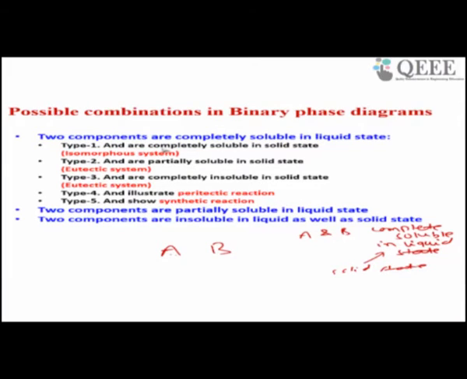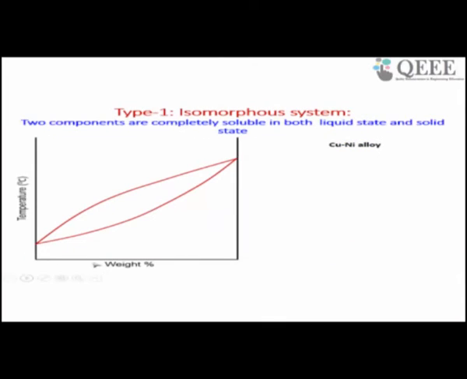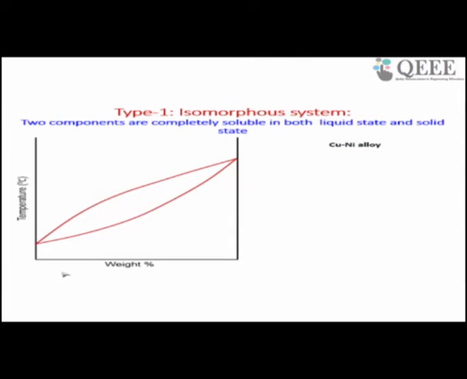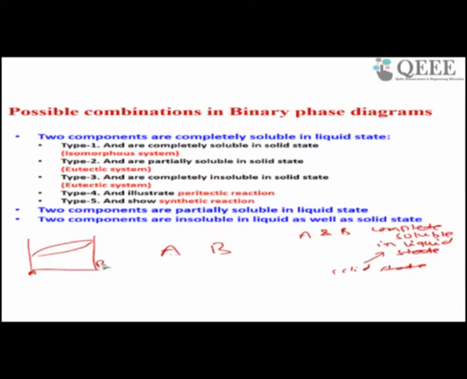For example, in this alloy system, A and B are completely soluble in solid state, completely soluble in liquid state, and you are getting alpha plus liquid. So this is possible. This system is called an isomorphous system. We will discuss in detail in the next class.